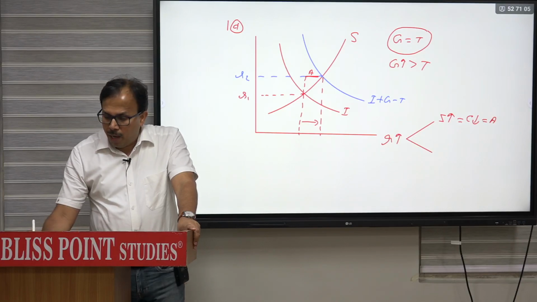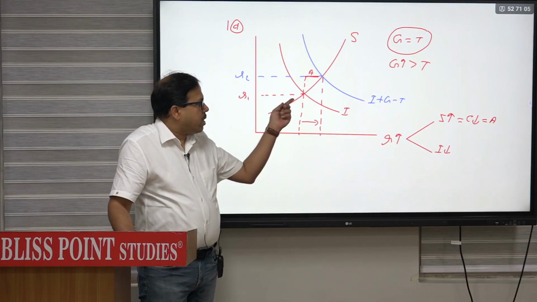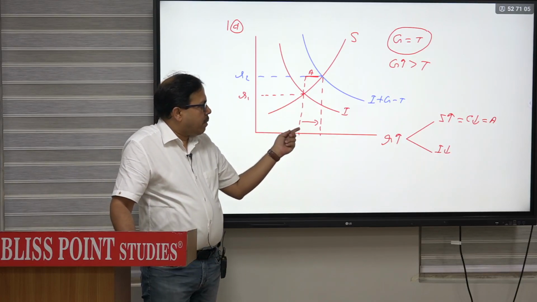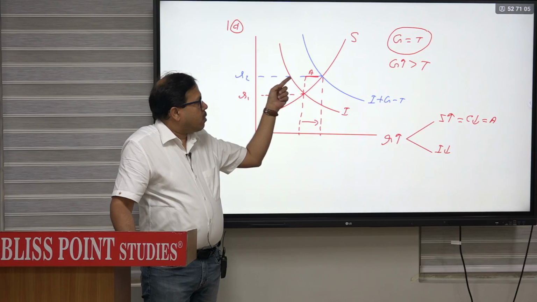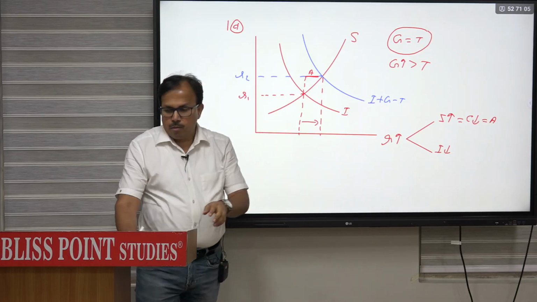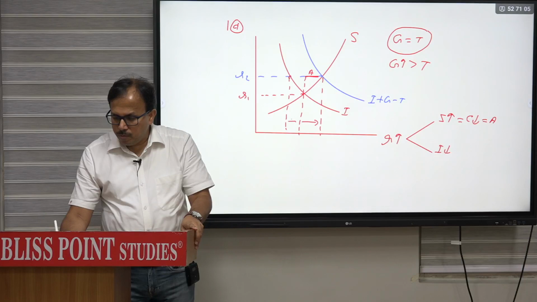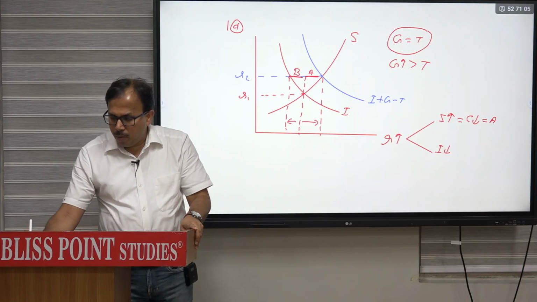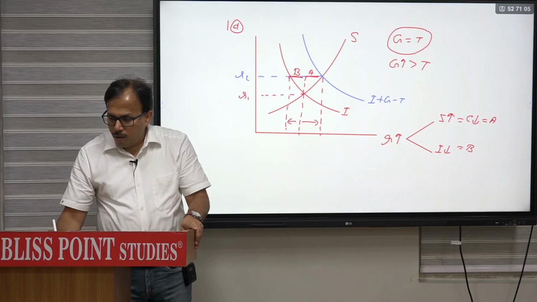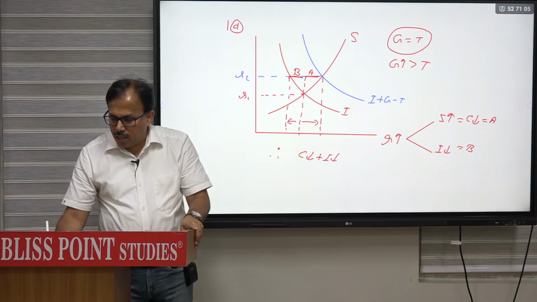At the same time, a high interest rate will reduce investment. Initially when the interest rate was R1, investment was determined by this. At R2, investment will be determined by this number. So at R2, investment will decrease, and it will decrease by distance B. Therefore, consumption decline plus investment decline is equal to A plus B, which is equal to the government expenditure increase.